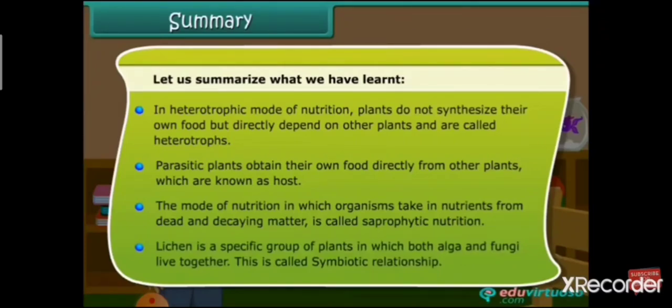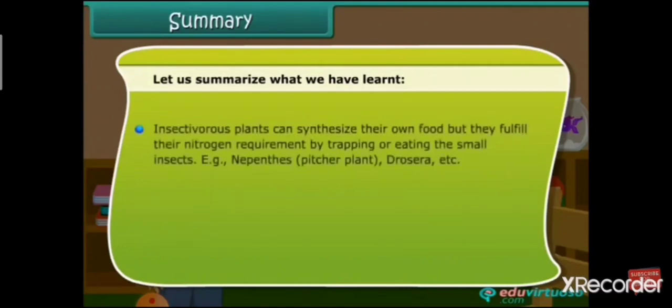Lichen is a specific group of plants in which both algae and fungi live together. This is called a symbiotic relation. That means algae and fungi are living together and they are dependent on each other. Now the next one is insectivorous plants, which means they trap insects and eat them. And the examples of these plants are